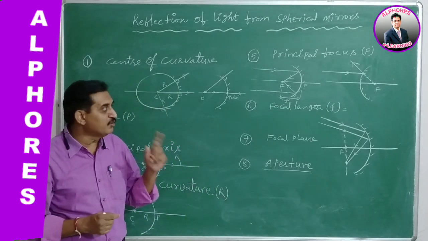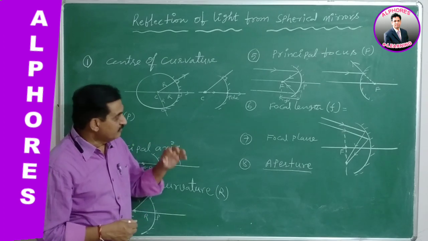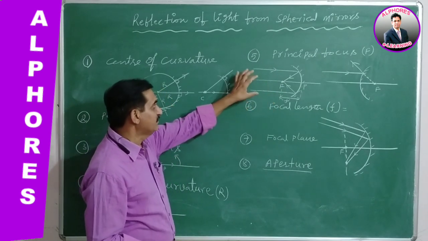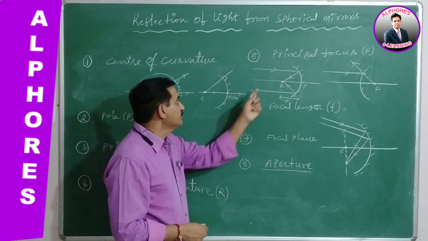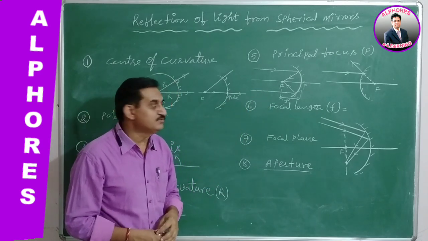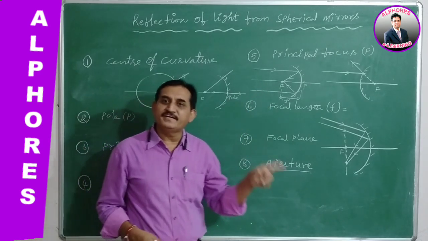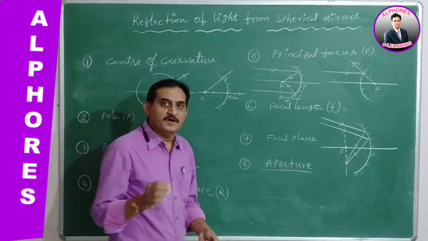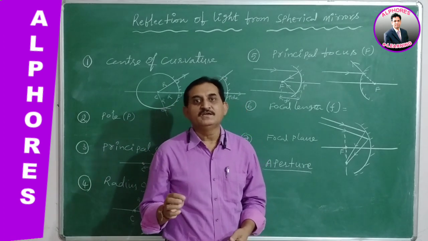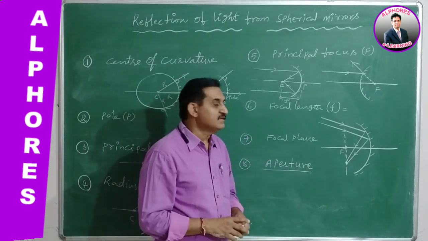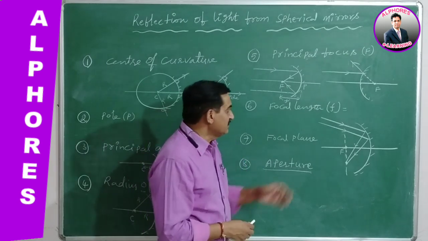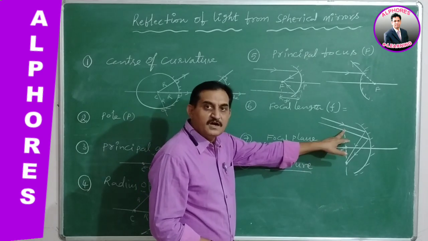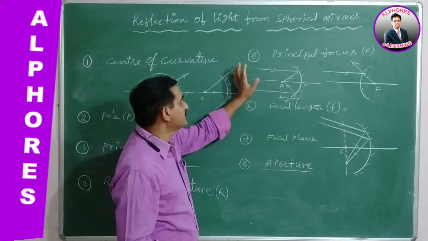But one more important point I would like to reveal here. Here the parallel beam is incident on the spherical mirror parallel to the principal axis. So in this case, the object is assumed at infinity. Wherever we consider a parallel beam of light, the object position will definitely be at infinity. The object is at infinity, under which the incident light is taken to be a parallel beam.